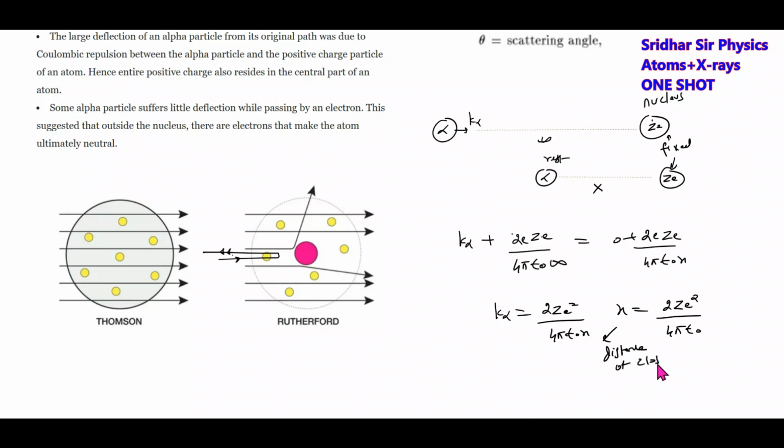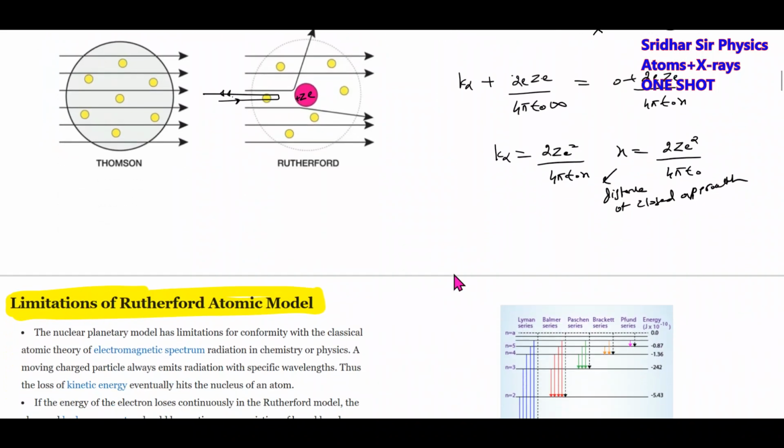Okay, this one was asked twice in JEE, the distance of closest approach. It all depends on the kinetic energy. So this is what happens. They'll get deflected by 180 degrees. So with this, what we can conclude here, according to the Thomson's model, Rutherford model, there will be a positive charge centered at the atom, and most of the atom is empty, and the electrons will be revolving around it. Now, he proposed this atomic model.